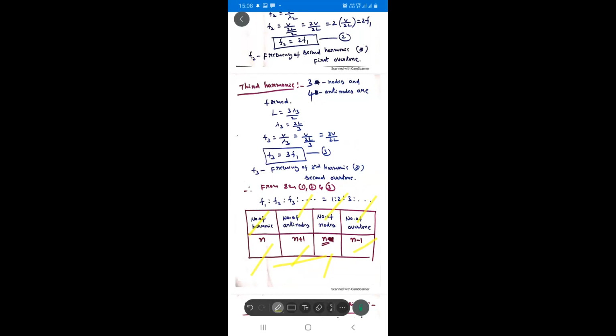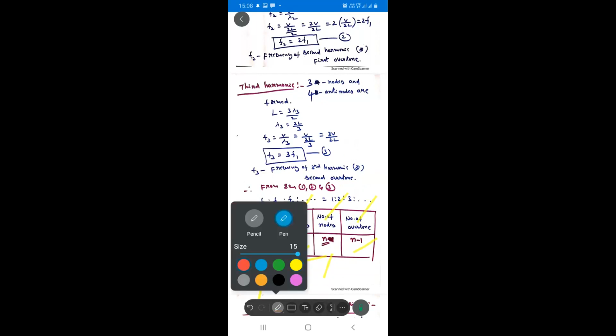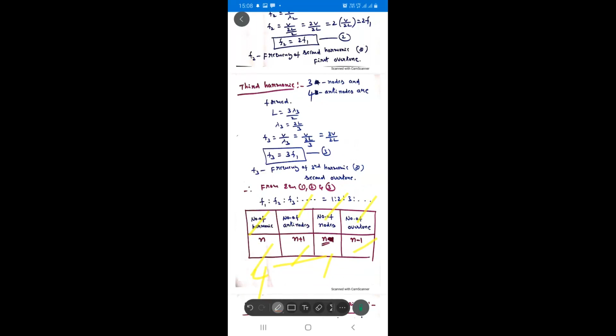For example, you take the fourth harmonic, students. How many antinodes form? 5 antinodes form. How many nodes form? 4 nodes only. Fourth harmonic is which overtone? N minus 1, that means 4 minus 1, the third overtone. Fourth harmonic is the third overtone.